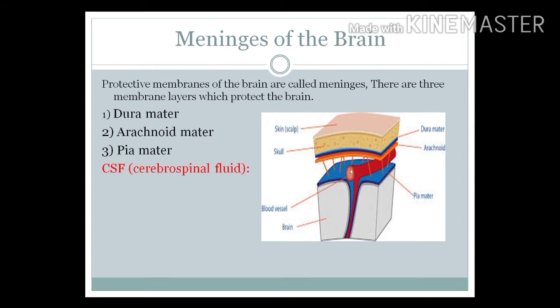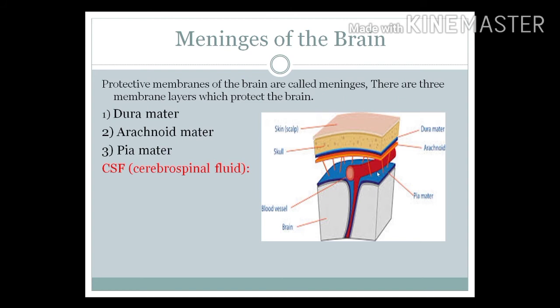So what are the functions of CSF? Now we will discuss the functions of CSF. It has a lymph-like appearance, a lymph-like structure. We know lymph is actually a fluid. It does not have any RBCs, but most of all the WBCs are present in lymph. Here the CSF also plays a role like lymph.